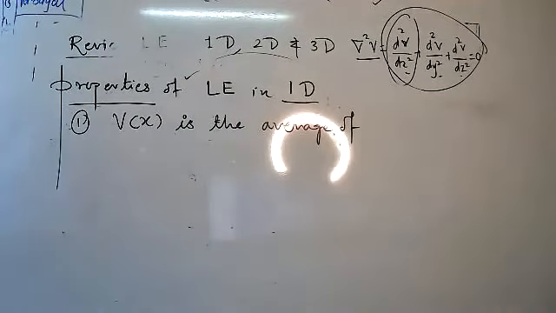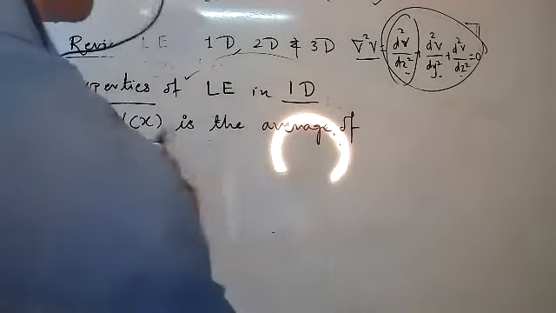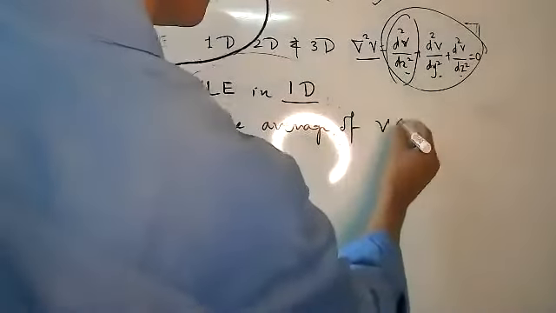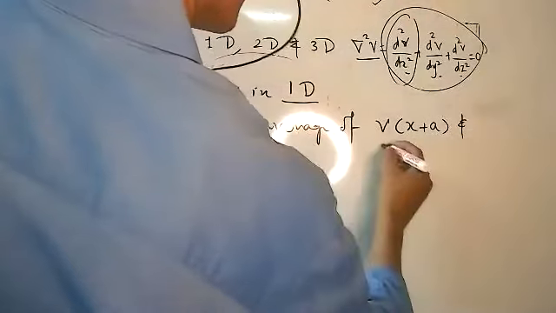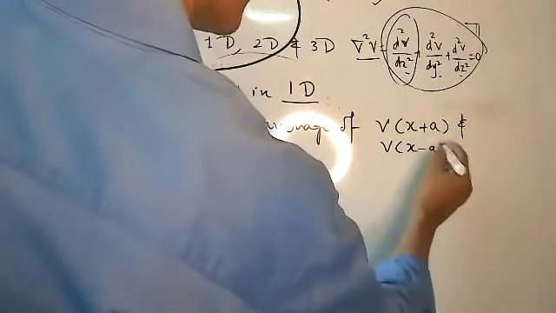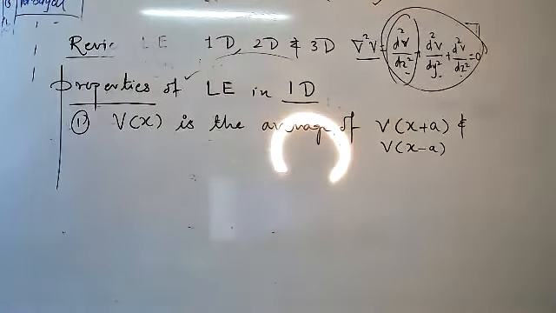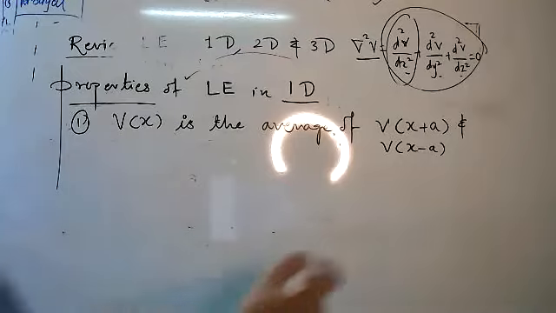Extreme points. Average of extreme points, that is the average of v of x plus a and v of x minus a for any a.